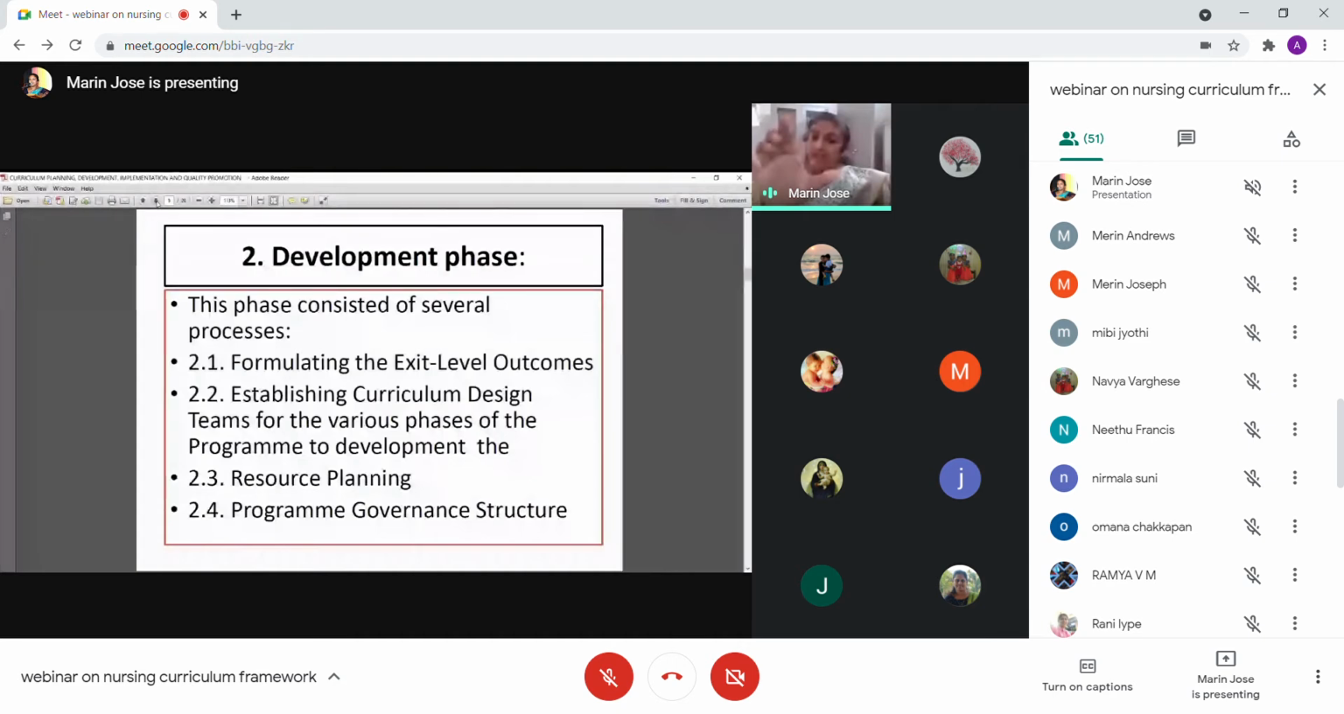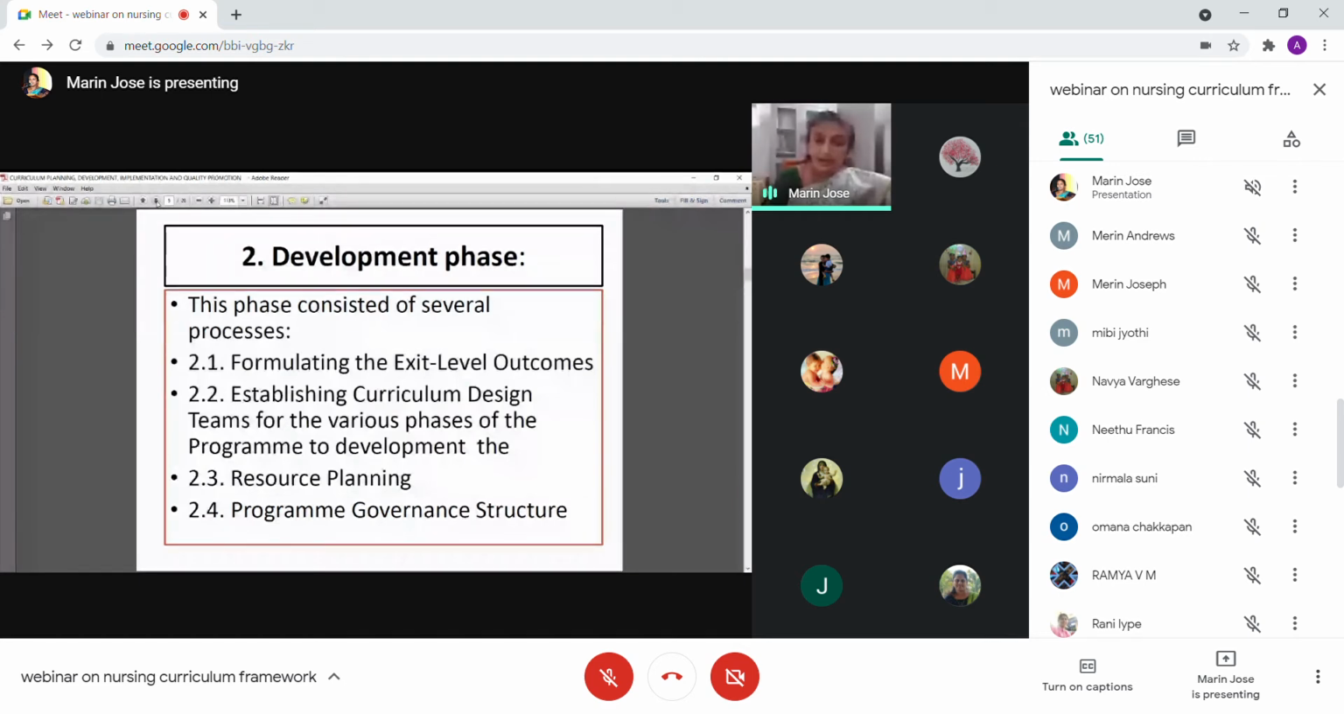We establish a curriculum design team. Means something like this, we are actually part of the curriculum design team. That is why we are gathered here with much enthusiasm to do it. And we will do the resource planning and we will have a proper program structure.